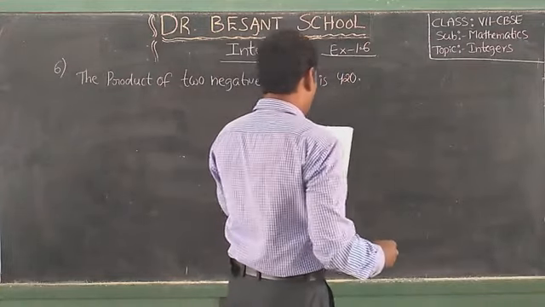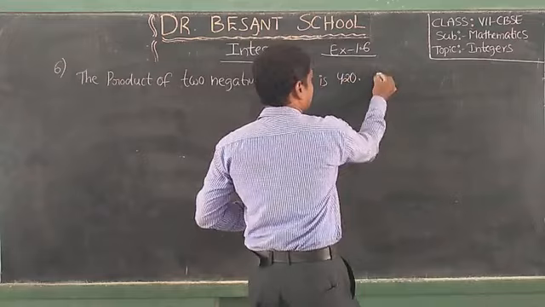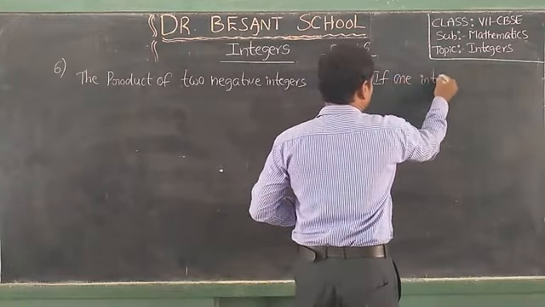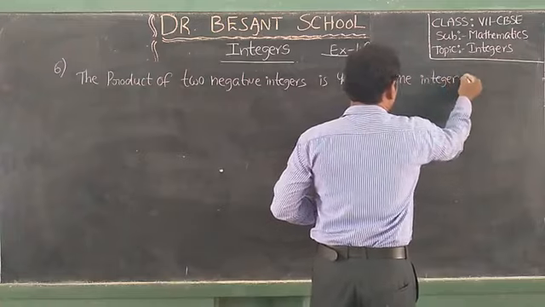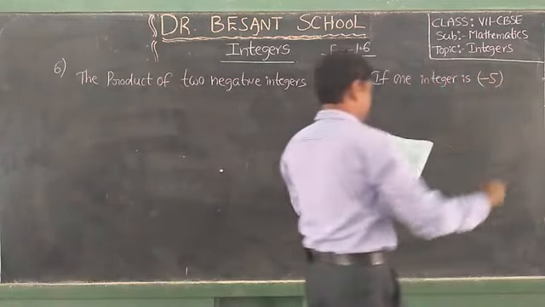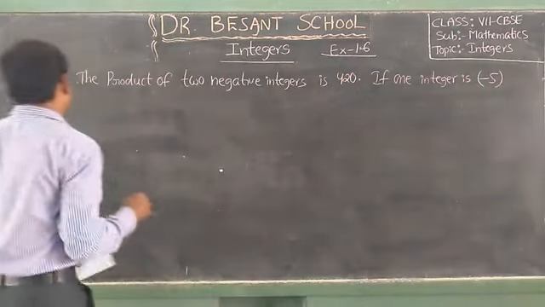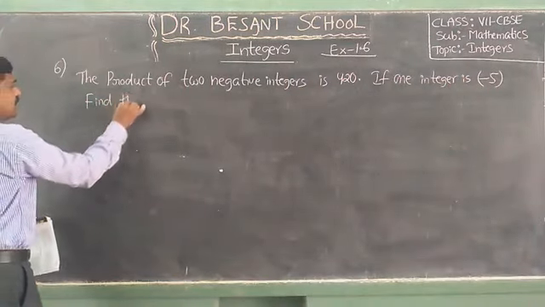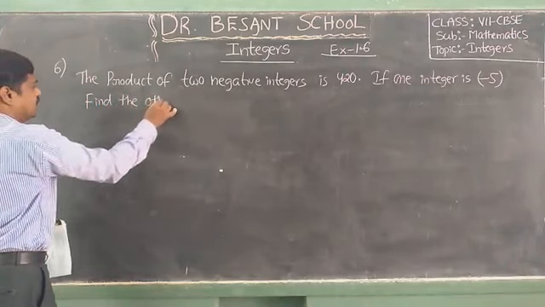If one integer is minus 5, find the other.